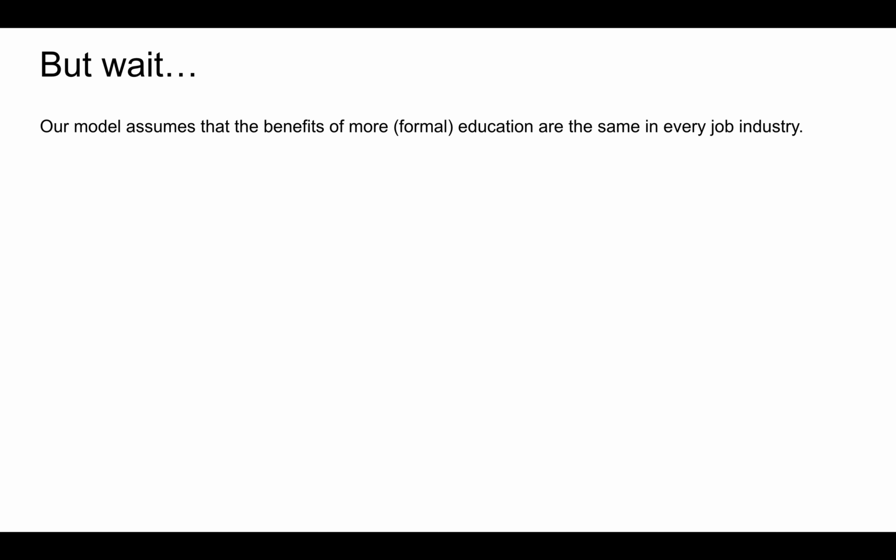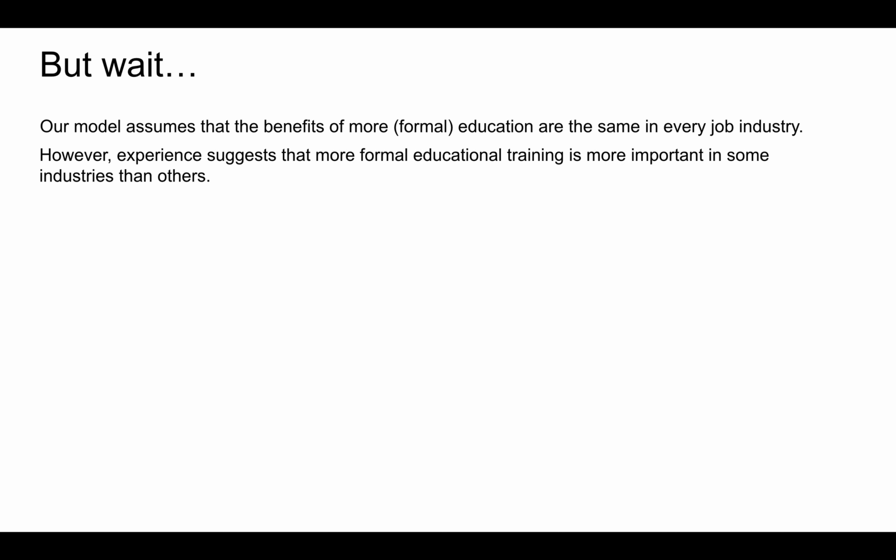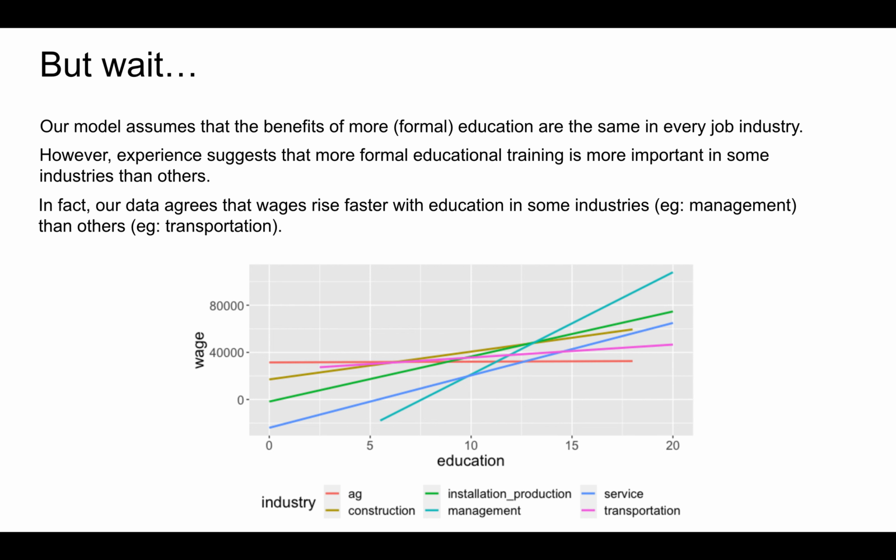But something doesn't seem right about that particular conclusion. Though our model assumes that the benefits of more education are the same in every job industry, experience suggests that advanced educational training is more important to some industries than others. In fact, our data agrees that wages rise faster with education in some industries than in others.